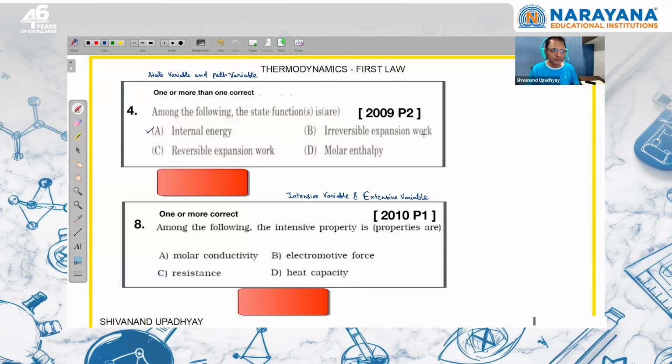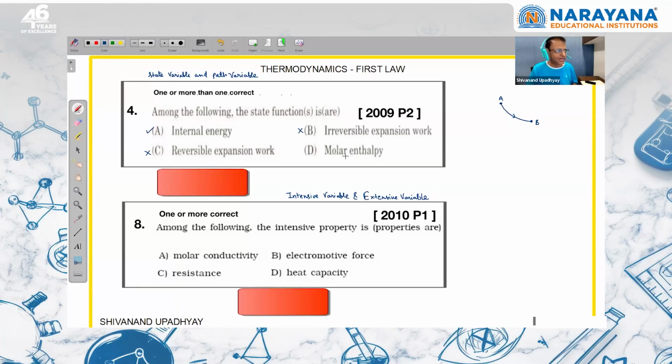When we are talking about work, suppose I am present at initial state A, there is no meaning of work at this state. When I move from A to some other state B, the work depends upon the path followed by me, right? Either it is a reversible path or an irreversible path. So work done, either reversible or irreversible, is a path variable. This could not be a state variable. Work reversible as well as work irreversible is a path variable.